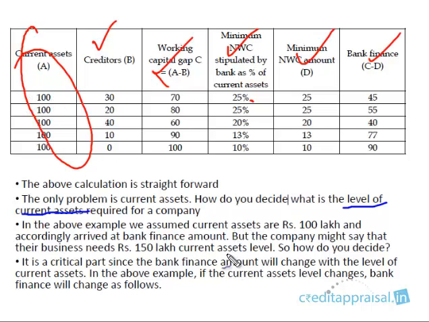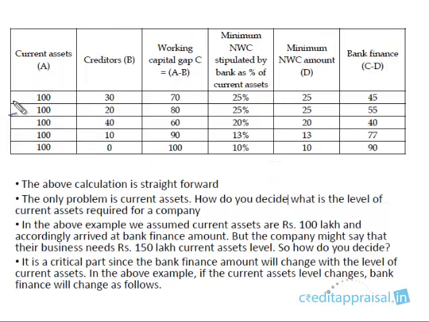In this example, we said 100 lakhs, okay, but who has this 100 lakhs? The company might say, 100 lakhs is not sufficient. We require 150. That's very critical, because if you change that one column, everything else changes. Your bank finance will also change. Say, for example, the company is saying, no, not 100 lakhs. We require 150 lakhs. For our company, we require current assets of 150 lakhs.